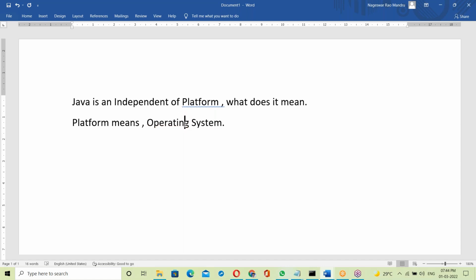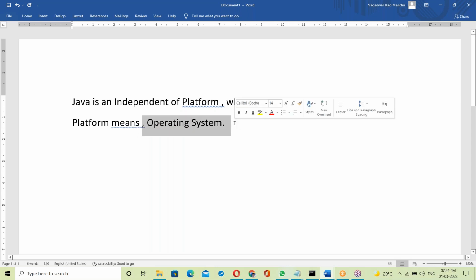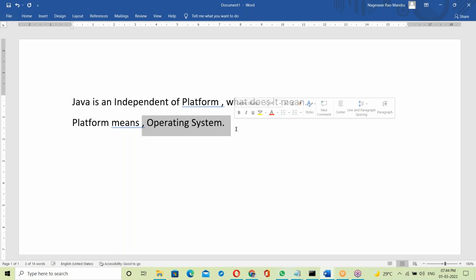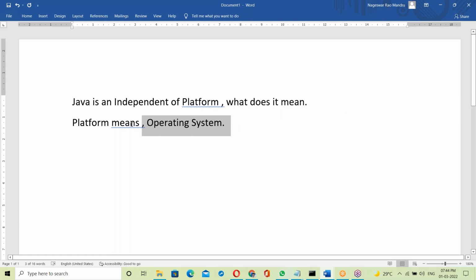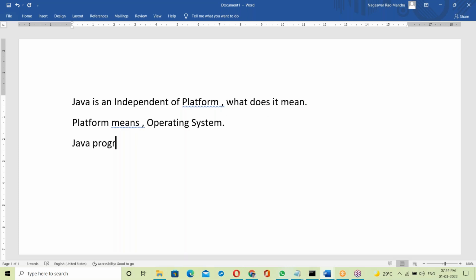In the previous class we discussed that the OS is a platform, and on top of it everything is running. So here platform means OS. Java is an independent platform, which means a Java program can run on any OS. Now the question is, how did Java make us independent of platform?